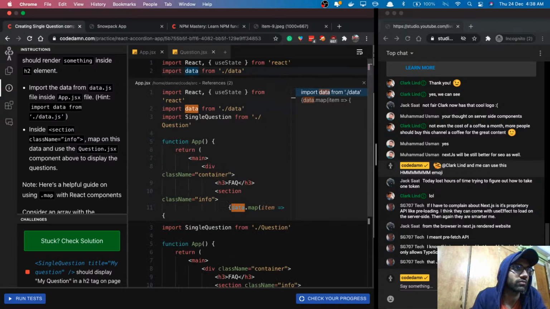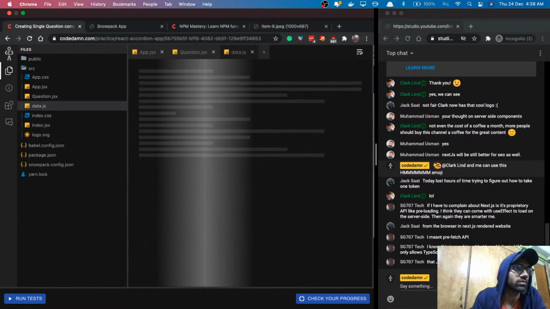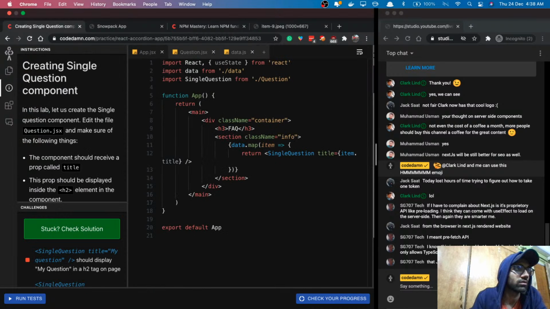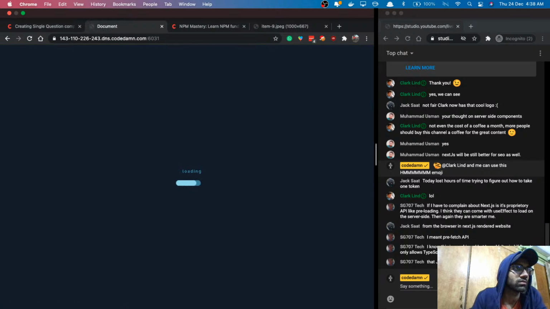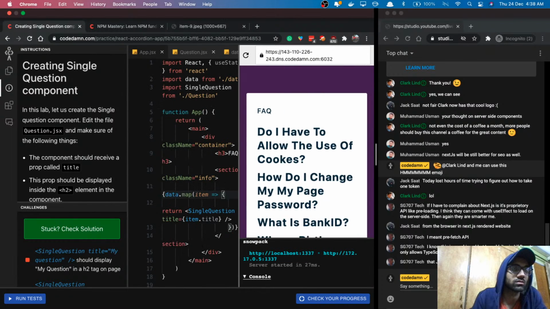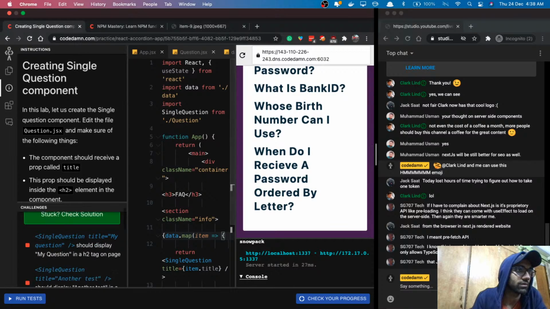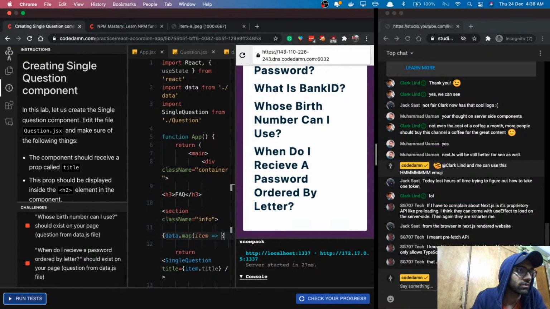Hopefully that is the correct representation, otherwise we'll run into a few errors. Item.title, it is. So if you go to instructions and refresh this, oops, we are on the wrong page now, because the URL changes. Anyway, we can see that this looks fine and works fine. We have the titles. Looks like we did all of them.